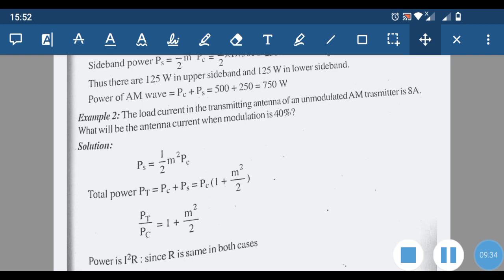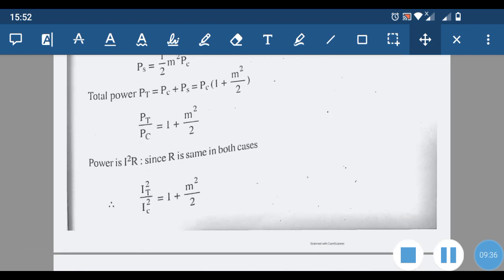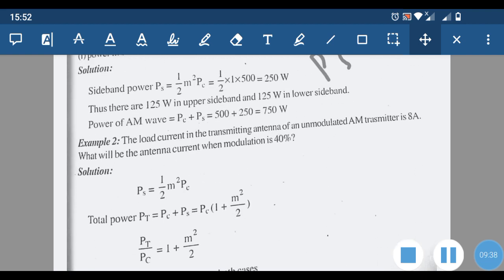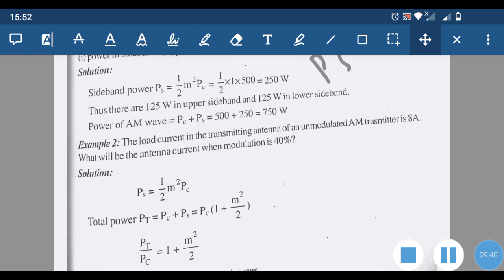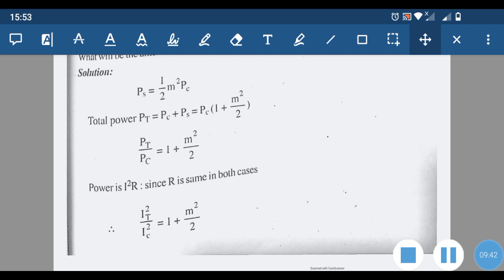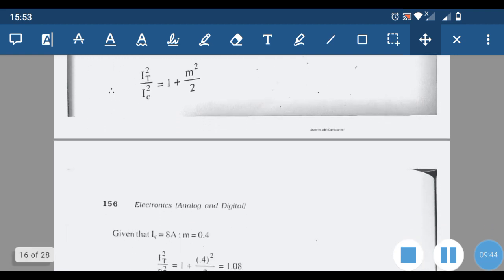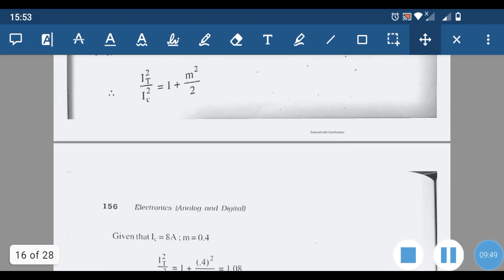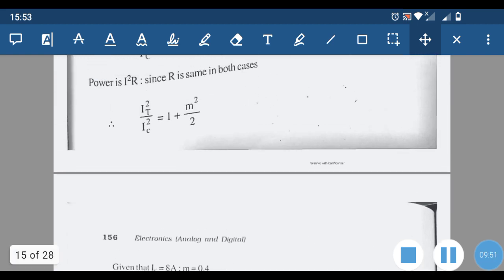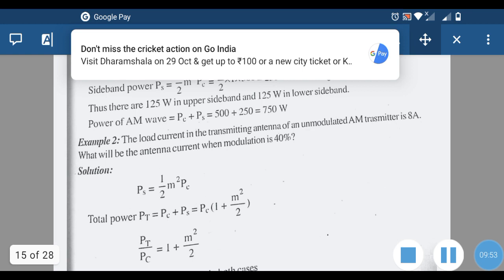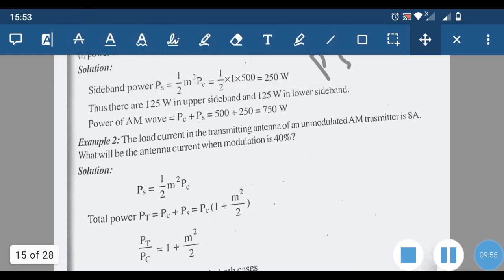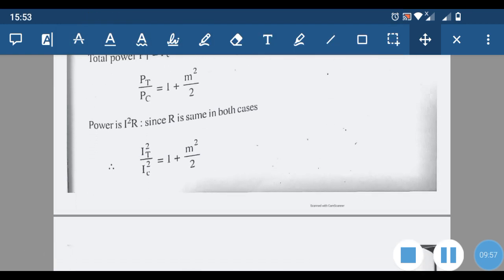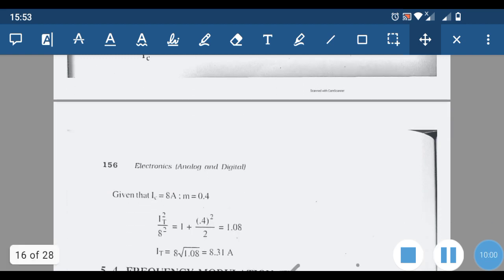Here, for the unmodulated AM transmitter the current is 8 ampere, which corresponds to the carrier. Without any amplitude modulation we have 8 ampere, and with modulation we have 8.31 ampere. So that is about amplitude modulation and frequency modulation.